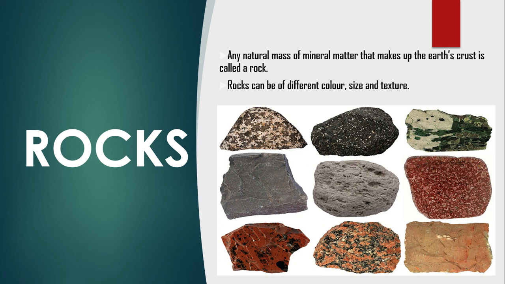Next subtopic of this chapter is rocks. Rock: any natural mass. Mass means any large block of matter. So here, the natural mass of mineral matter that makes the earth's crust, meaning the upper part of the earth made up of mineral matter, that natural mass is called a rock. Rocks can be of different color, size and texture. Texture means rough or smooth. So these are different colors, sizes and textures.